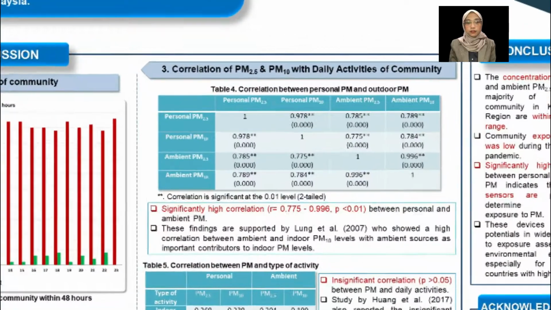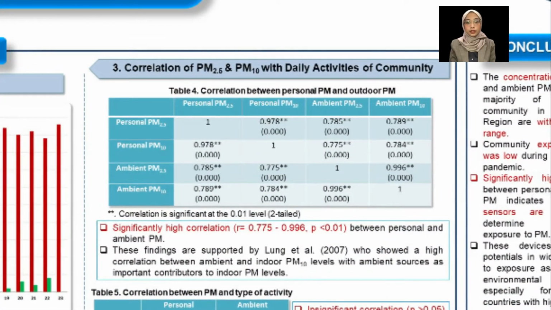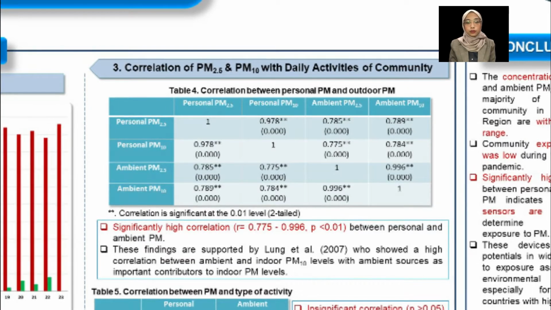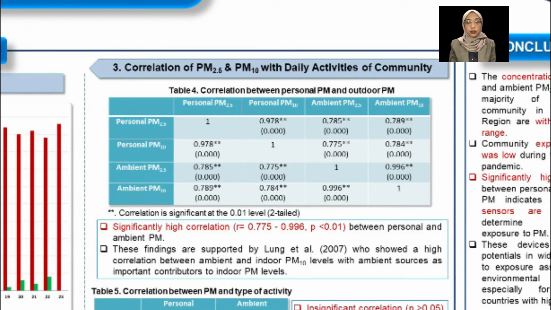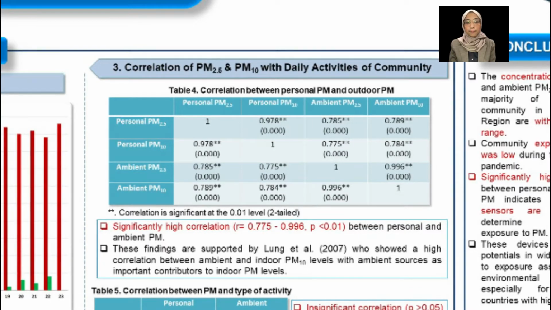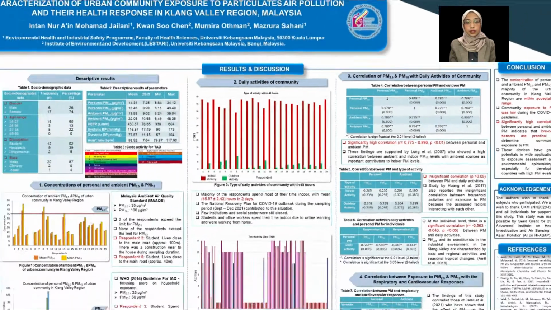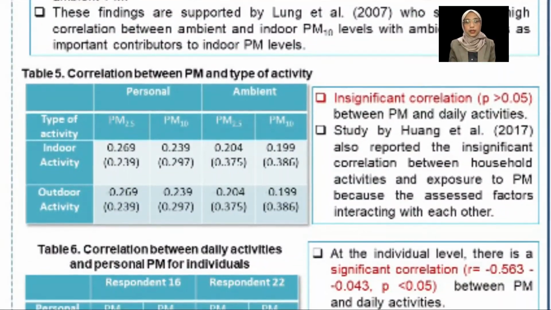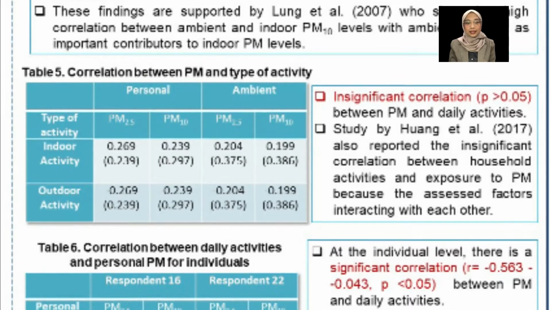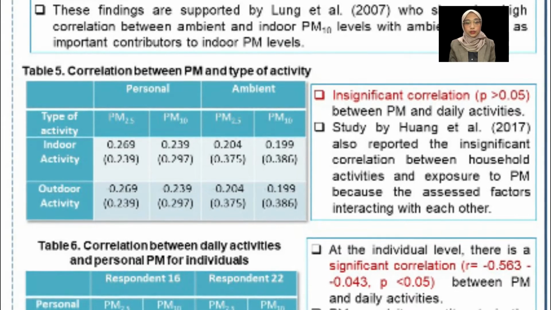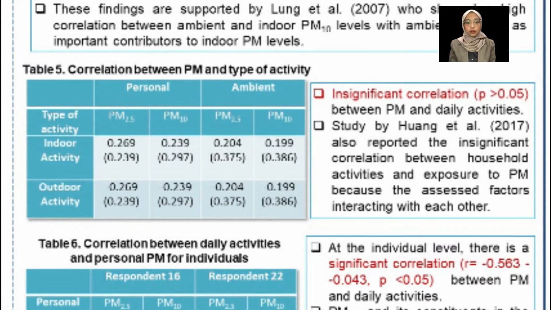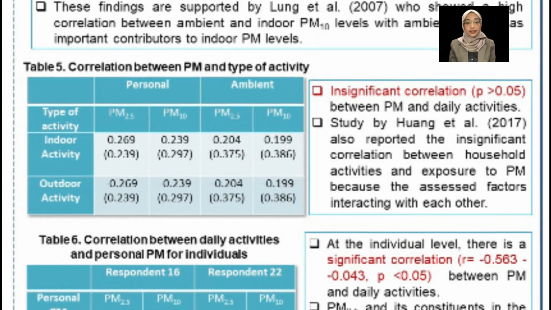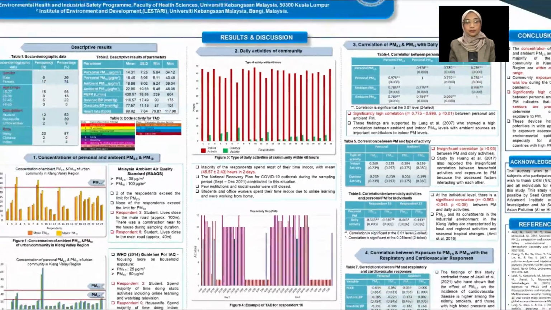For objective 3, from table 4, we can see a high correlation between and within PM2.5 and PM10, indoor and outdoor. A similar study by Klang et al., 2007 also showed high correlation between ambient and indoor PM10 levels, with ambient sources as important contributors to indoor PM levels. From table 5, the study also found insignificant correlation between PM and daily activities of the communities. A study by Huang et al., 2017 also reported the insignificant correlation between household activities and exposure to PM. It might be because the influence of factors assessed in this study interacted with one another.